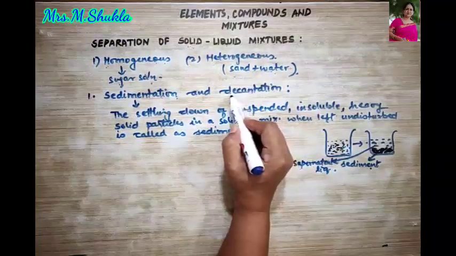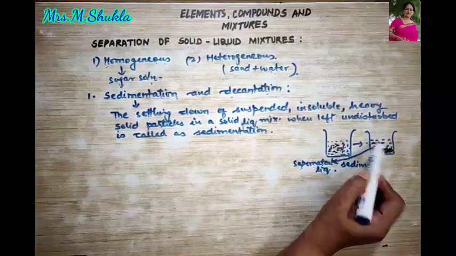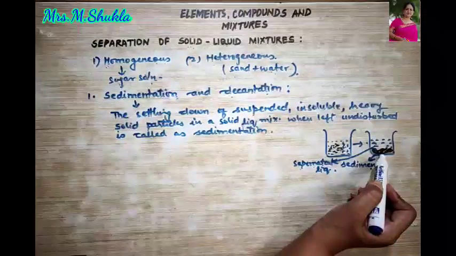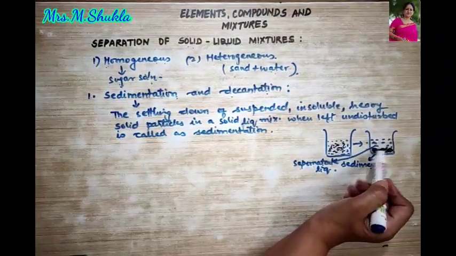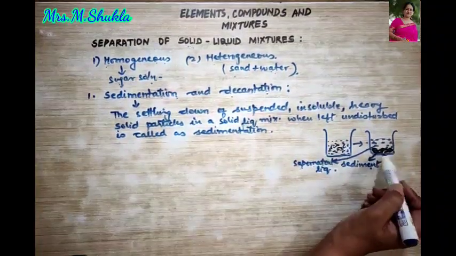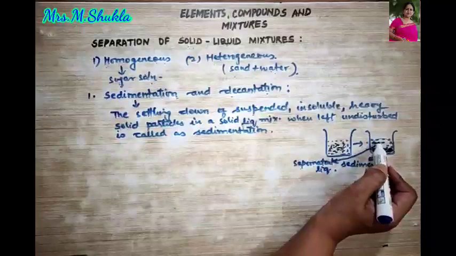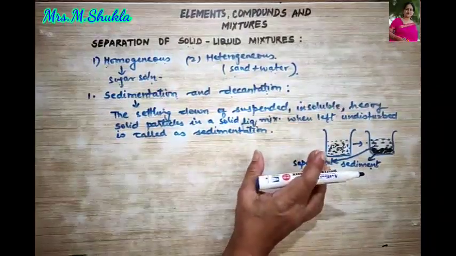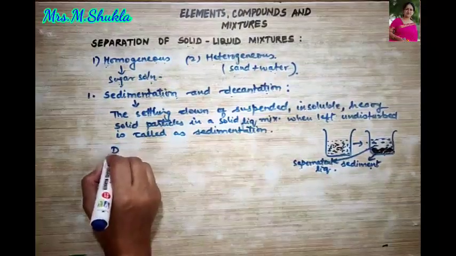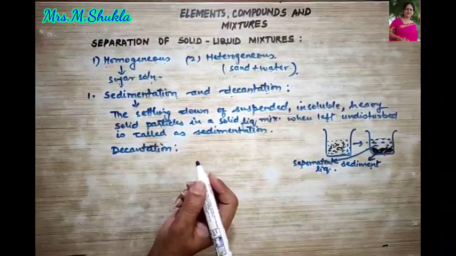Now, what is decantation? It is the process of separating the supernatant liquid from the sediment without disturbing the sediment. Clear? When gradually we pour this supernatant liquid, this water, into another beaker without disturbing the sediment, means sediment remains over here in this beaker, and the supernatant liquid is poured into a new beaker without disturbing this sediment, then the process is termed as decantation. Okay, so I write down the definition of decantation over here.